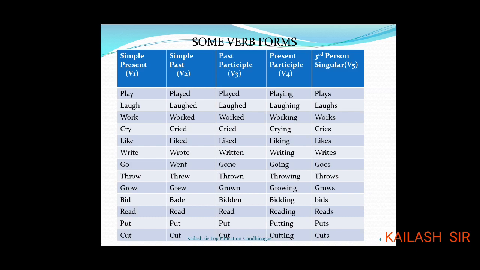Now here one extraordinary thing we had seen: read. When we read these forms, read was told as read, then read and read. The V2 and V3 form, that is the past and past participle form, is pronounced as "red", not "reed". So this is the thing we have to remember.